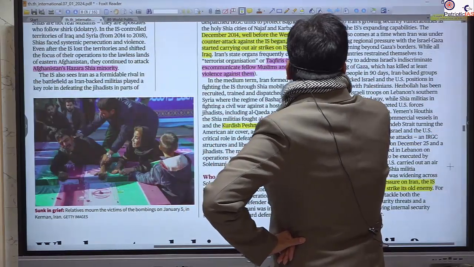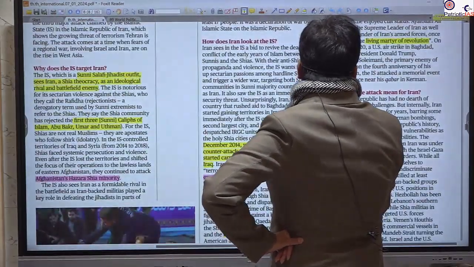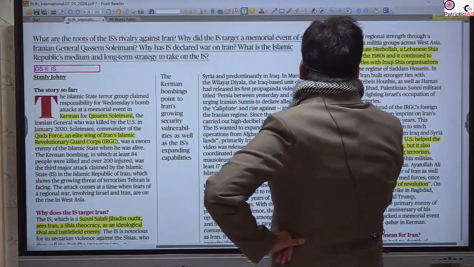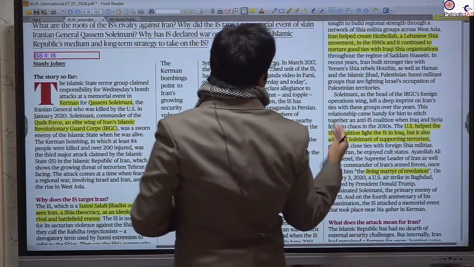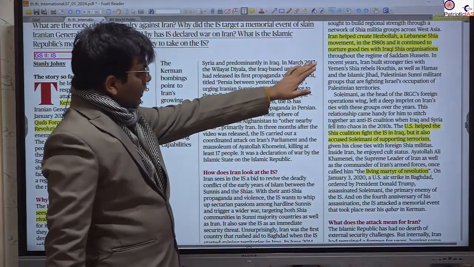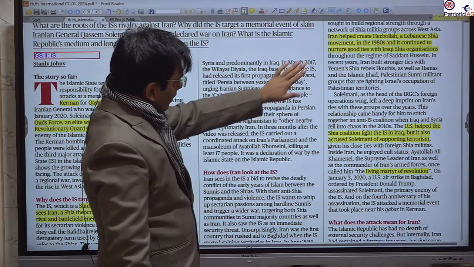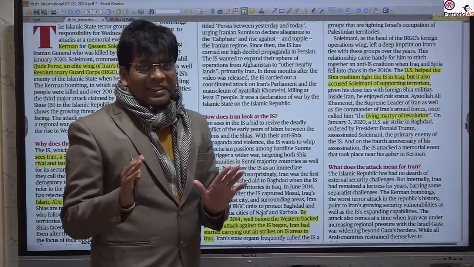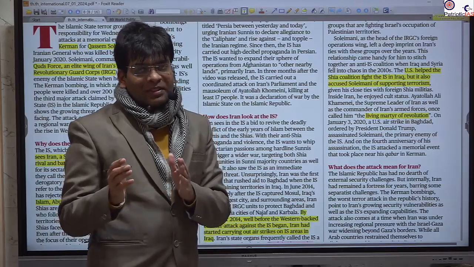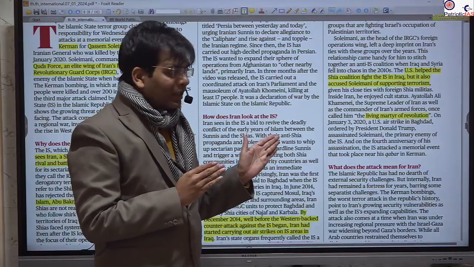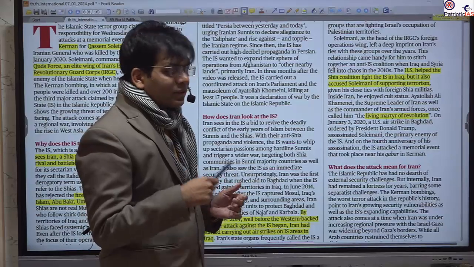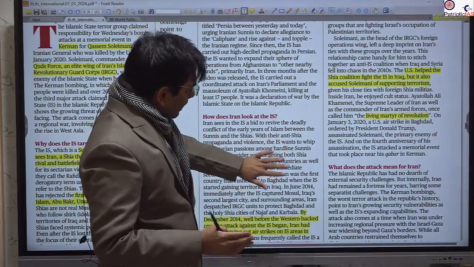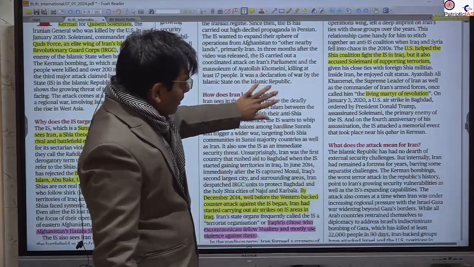The next paragraph is talking about how the US and Iran relate. Hezbollah is supported by Iran, and they are active in Lebanon. Here it is interesting that despite the US being anti-Iran, they were also fighting against IS, because IS declared the US as their main target, their main jihad.